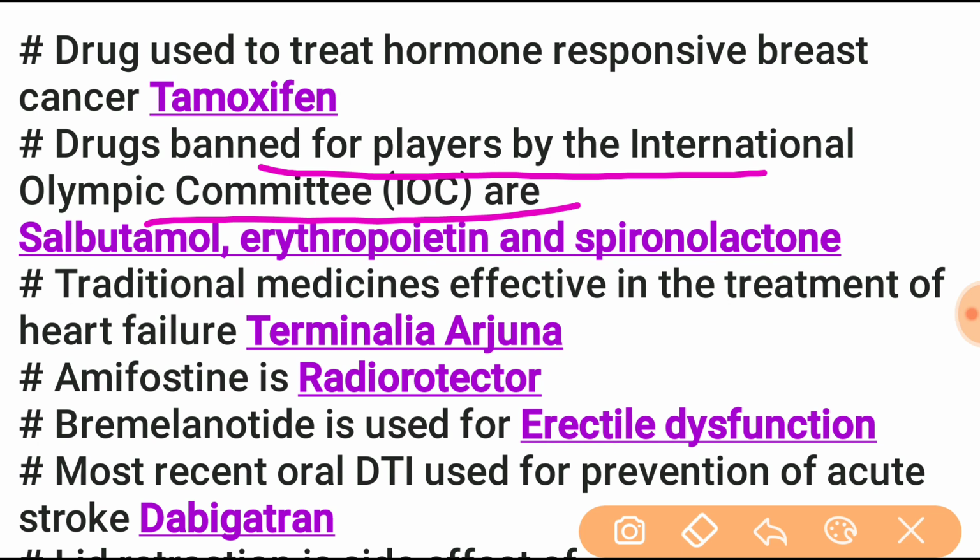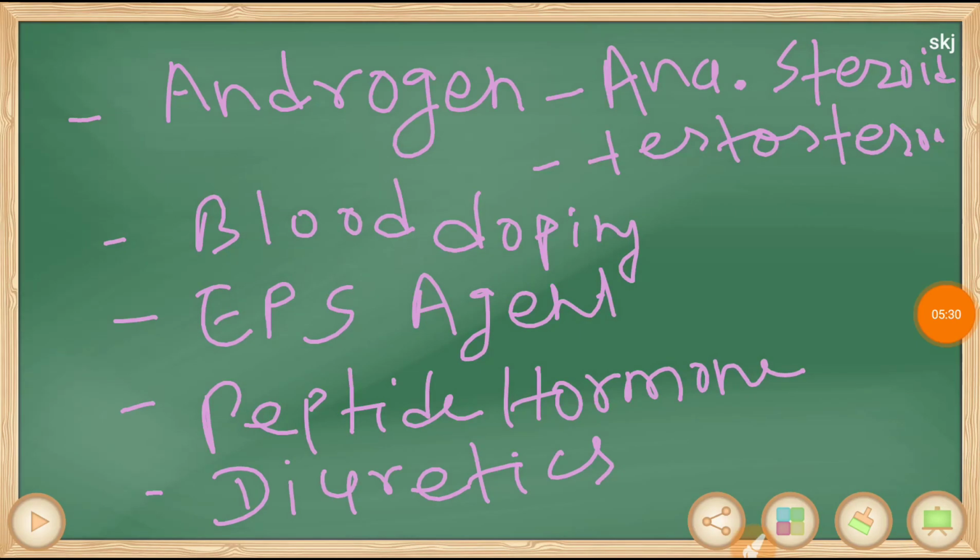These are salbutamol. If you divide it, then that includes androgen, blood doping, erythropoiesis stimulating agent, peptide hormone, diuretics, beta-2 agonist, narcotics, cannabinoids.